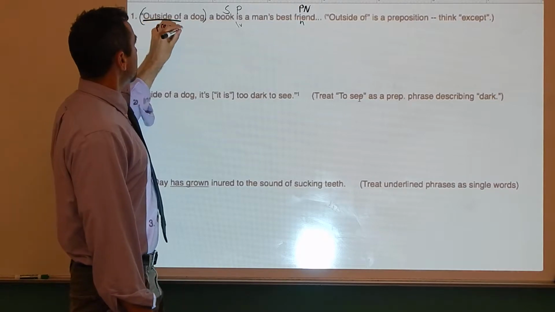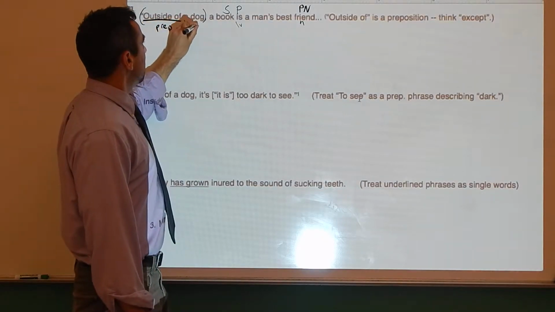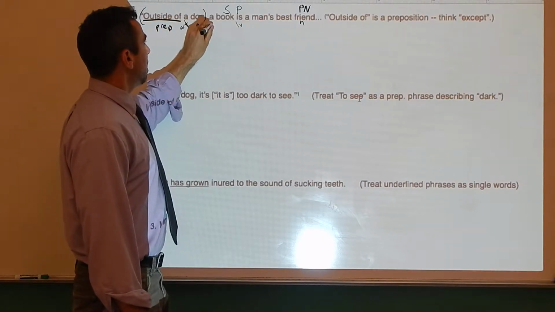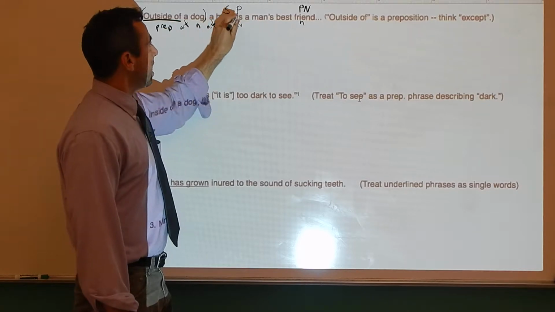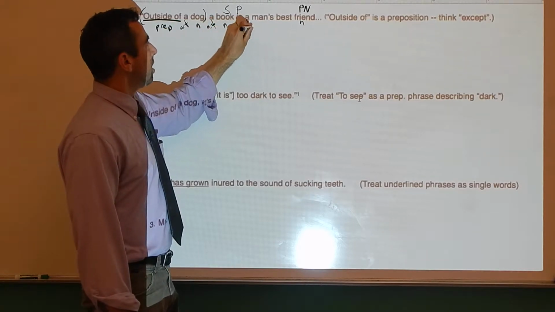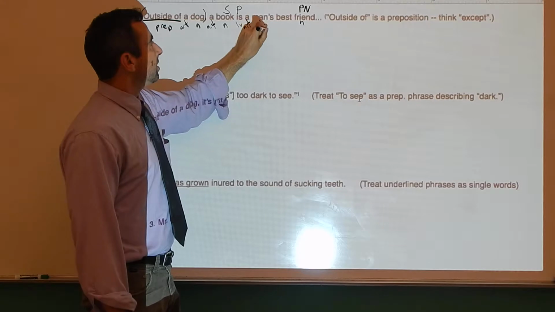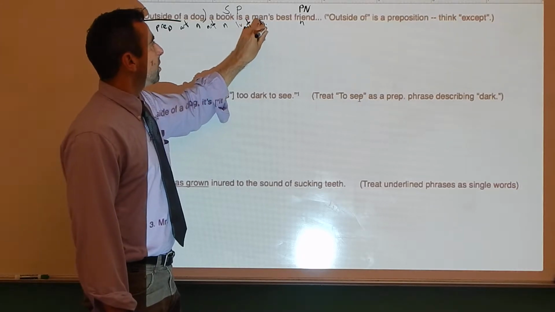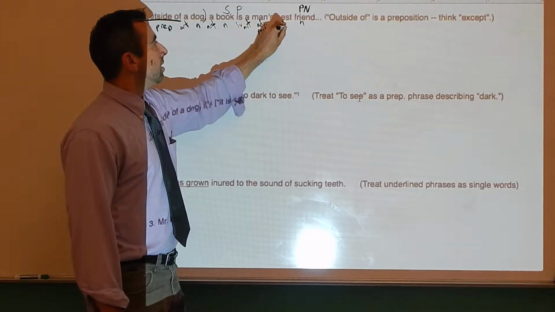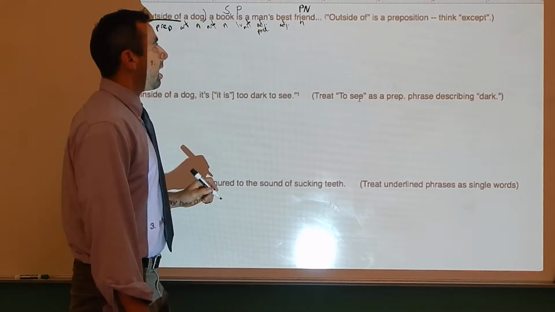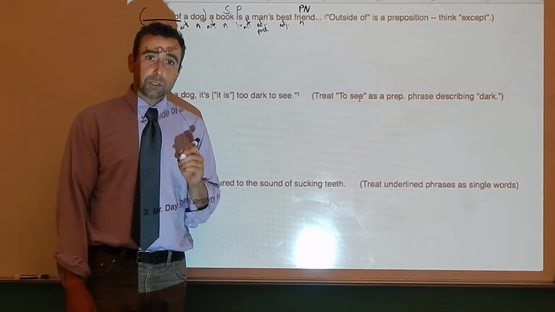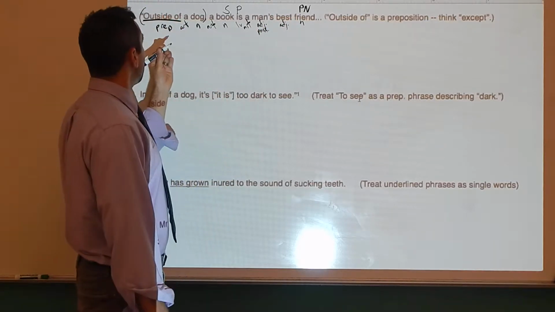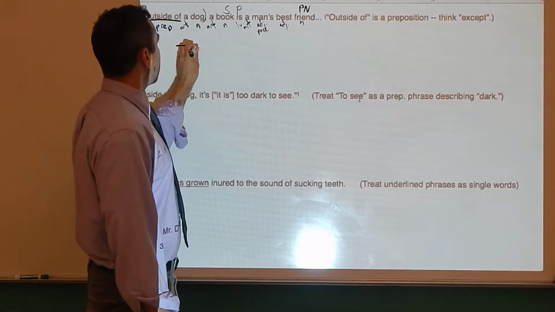Outside of is a preposition. A is an article. Dog is a noun. A is an article. Book is a noun. Is, as we saw, is a linking verb. A is an article. Man's is an adjective. What kind of a friend is it? But it's also a possessive. Best is an adjective, and friend is a noun. Okay, time to diagram. We start with the main line. We've got a linking verb, so the diagram is going to look like this.